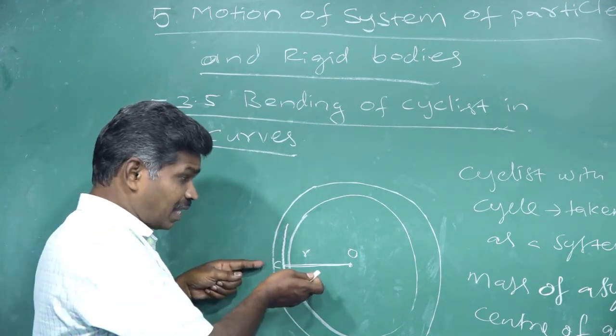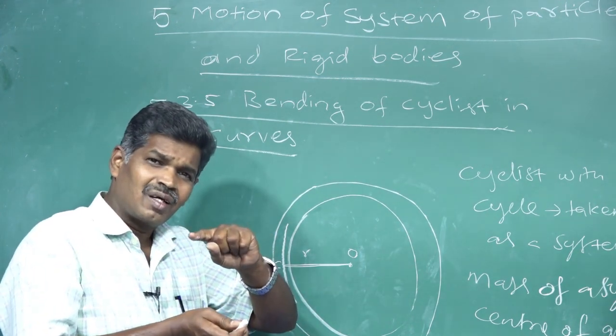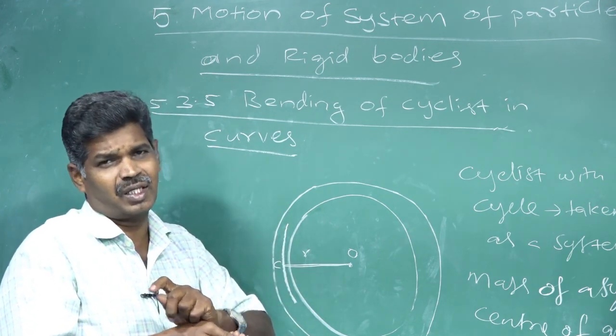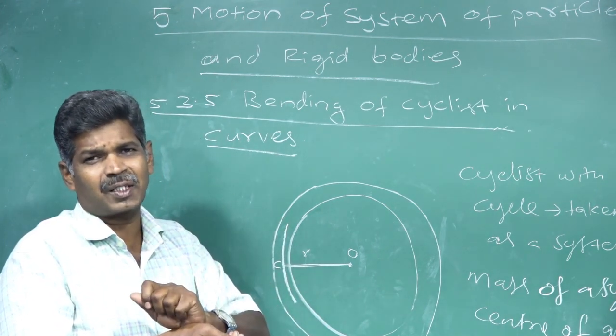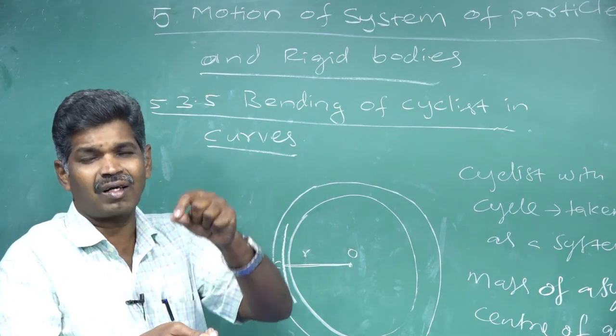Perpendicular to that x-axis, we can mention either the y-axis or the z-axis.